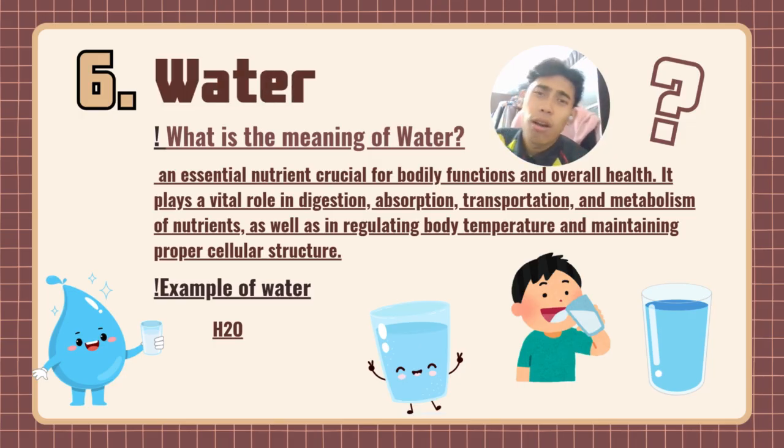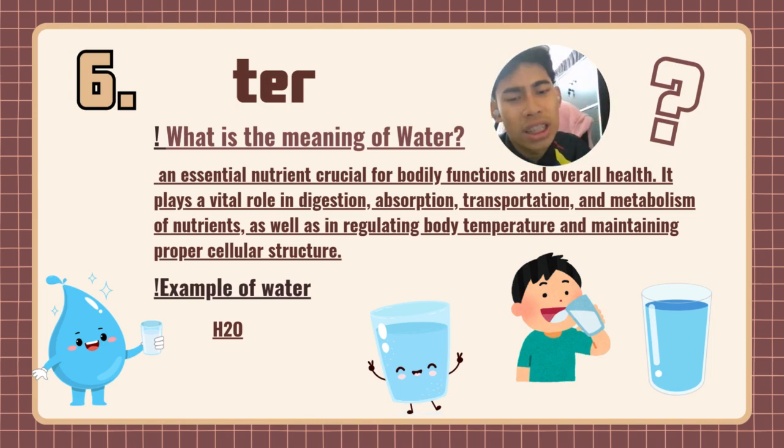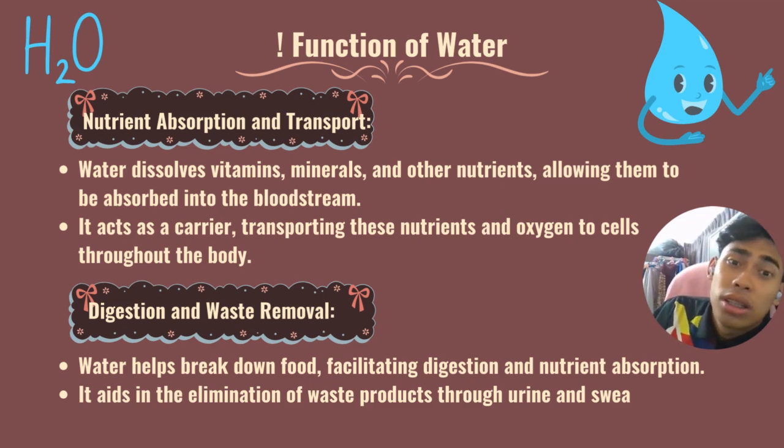The last type of nutrient is water. What is the meaning of water? We drink water every day, so we must know what water is. It is an essential nutrient crucial for bodily function. It has a main vital role in digestion, absorption, transportation, and metabolism of nutrients, regulating body temperature, and maintaining proper cellular structure. This is H2O, the type of water. So these are the functions of water.